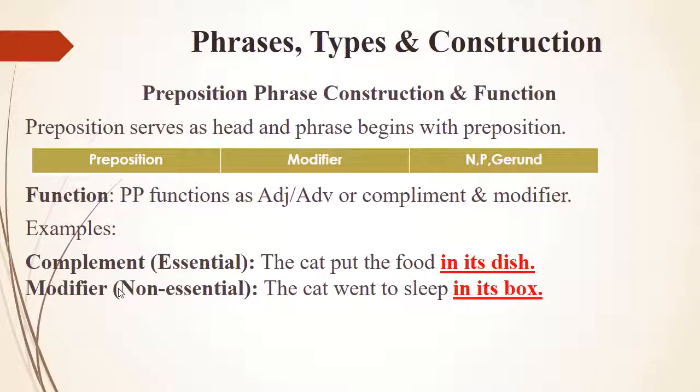For example, the cat put the food in its dish. Here, in is a preposition and its dish is making a phrase by including in its dish. The second one is the cat went to sleep in its box. Here, in its box is the preposition phrase.